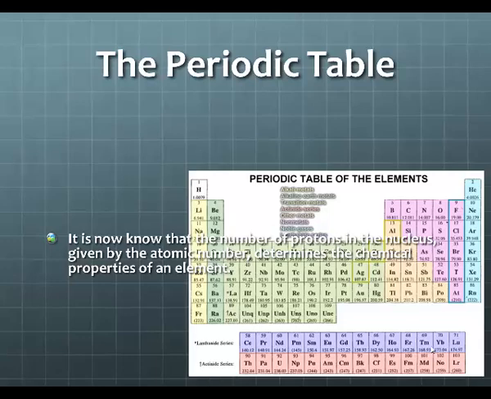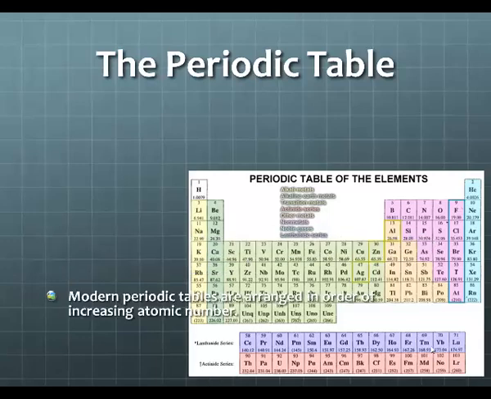It is now known that the number of protons in the nucleus, given by the atomic number, determines the chemical properties of an element. The modern periodic table, as you see here in this picture, is arranged in order of increasing atomic number. So starting up here, 1, 2, 3, 4, 5, 6, 7, 8, 9, 10, and so on. And the atomic number, remember, gives us the number of protons that that element contains.